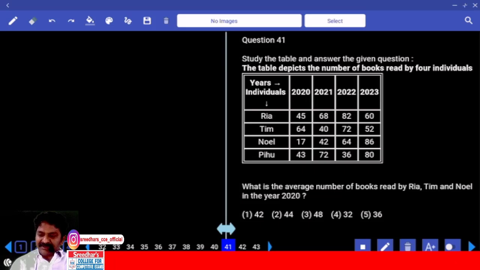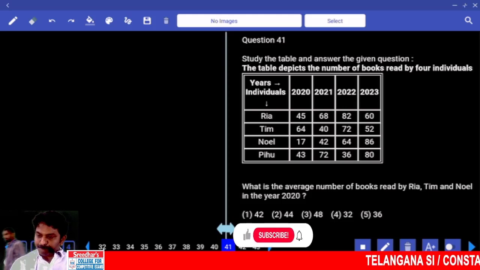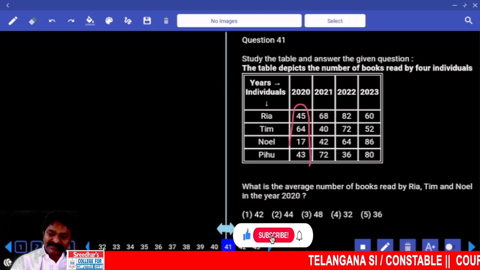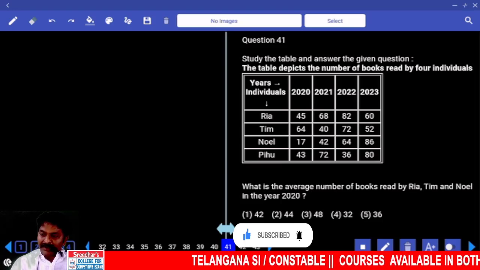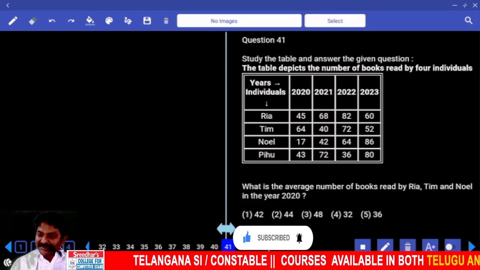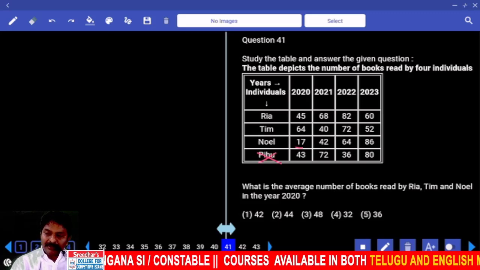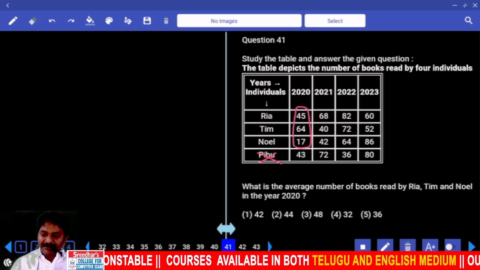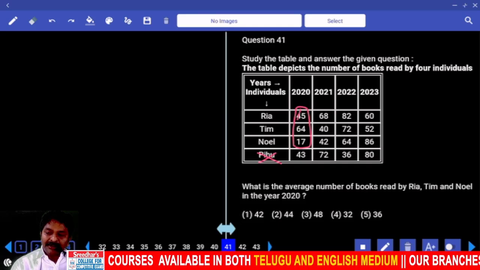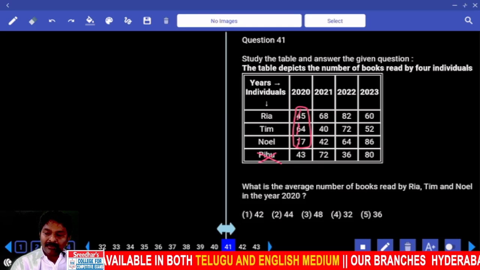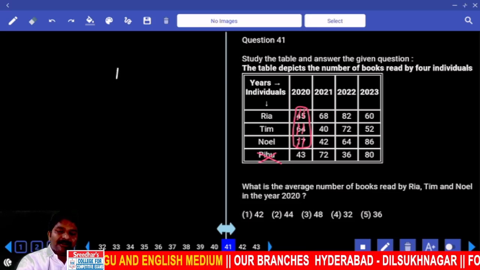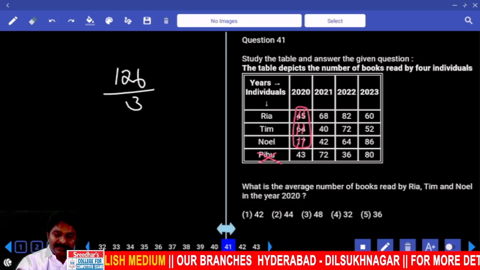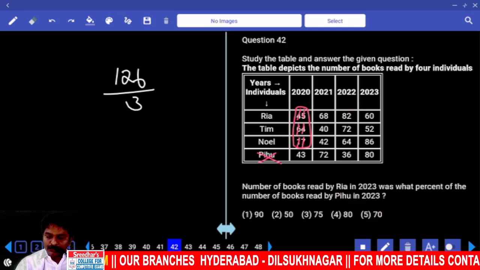Average number of books read by Ria, Tim, Noel in the year 2020. So for these numbers, except Pihu, we take the average, correct? 40, 60, 10, 110. 5 plus 4, 9 plus 7. Total 126 divided by 3, 42.